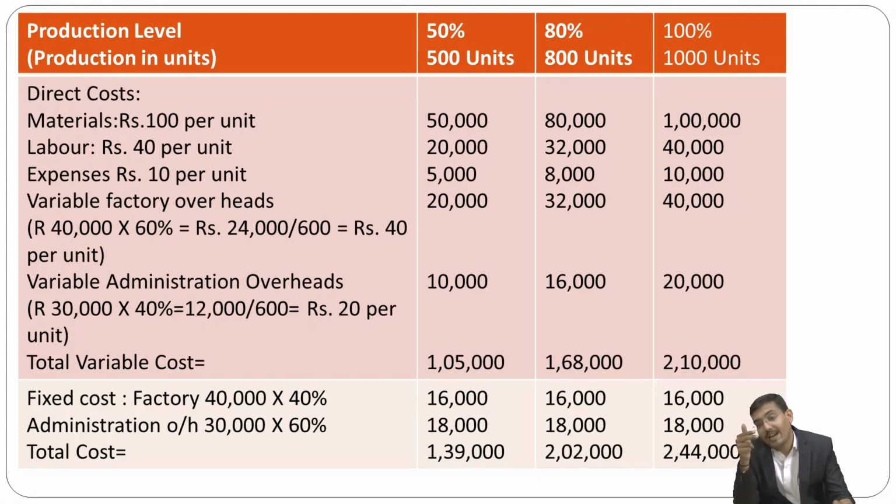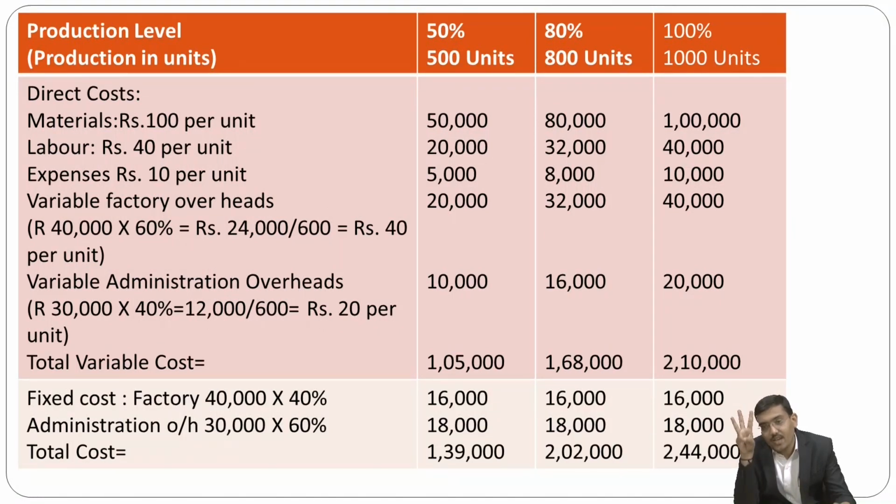Then you just add the two fixed costs, that is 16,000 plus 18,000, with these three types of activity. That is 1,05,000 plus 16,000 plus 18,000, so you will get total cost equal to 1,39,000. Then 1,68,000 plus 16,000 plus 18,000, so you will get 2,02,000. 2,10,000 plus 16,000 plus 18,000, that is 2,44,000.